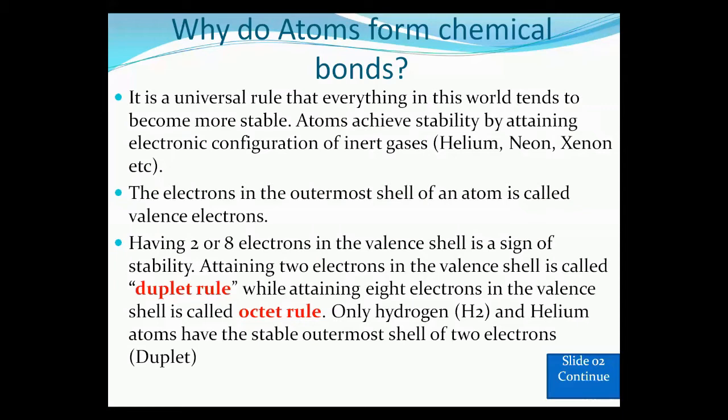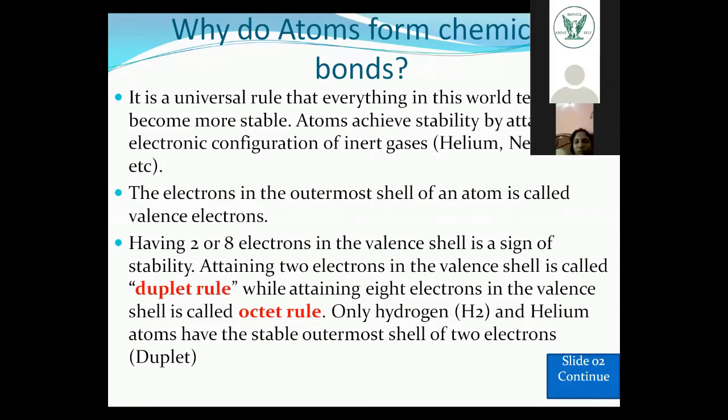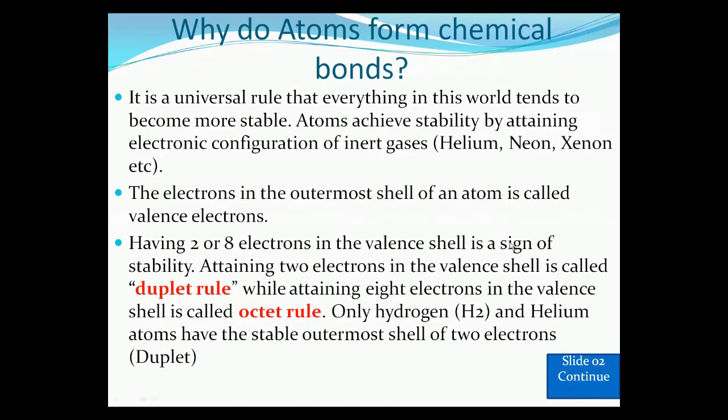Attaining 2 electrons in the valence shell is called the duplet rule. If an atom has only one shell, as you know, the first shell can hold only 2 electrons. If the outermost shell has 2 electrons, it means the atom attains the duplet rule. While attaining 8 electrons in the valence shell is called the octet rule. Duplet means 2, so if they have 2 electrons in the outermost shell, they attain the duplet rule. And if it attains 8 electrons in the outermost shell, octet means 8, it means they attain the octet rule.